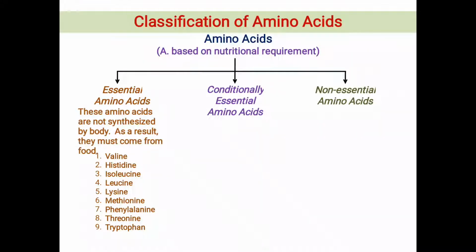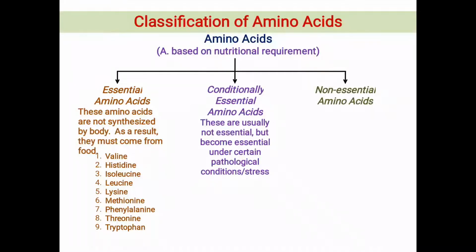Now the next group is conditionally essential amino acids. What are these amino acids? Conditionally essential amino acids are non-essential because they are synthesized in proper and adequate amounts in our body under normal healthy conditions. But their synthesis becomes reduced under certain diseased or stressed conditions, or our body needs extra amounts of these amino acids from our food to combat such conditions.